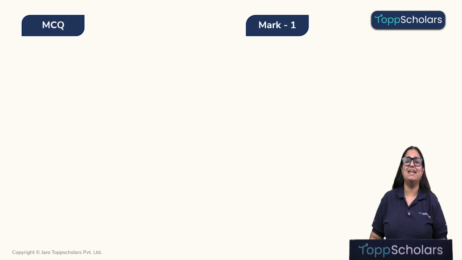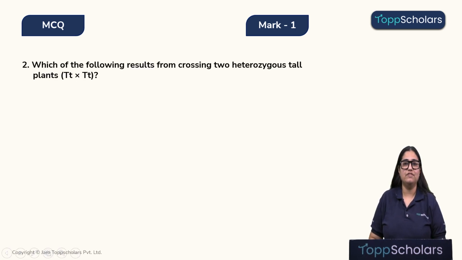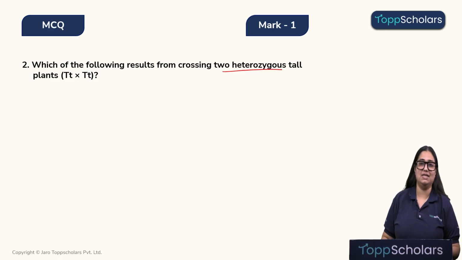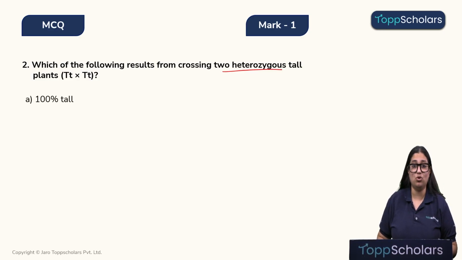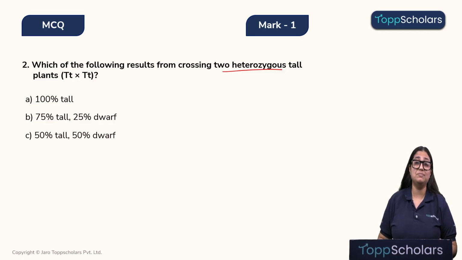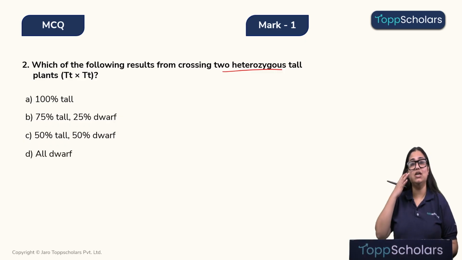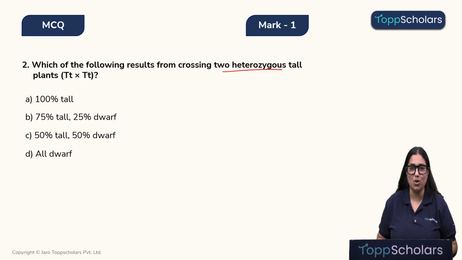Okay, students, now let's look at this MCQ. Which of the following results from crossing two heterozygous tall plants? Option A, 100% tall; option B, 75% tall and 25% dwarf; option C, 50% tall and 50% dwarf; and option D, all the plants will be tall.